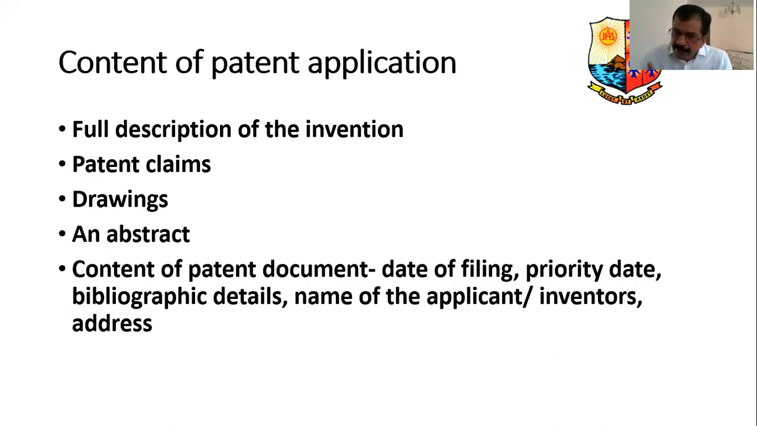What are the bibliographic details? It also may give the bibliographic details, how you have proceeded in your invention, what steps you have taken at various stages. It should contain the details of the applicant, like name of the applicant, address of the applicant, or inventors, who are the people involved in the process of invention. Therefore, now I hope it is clear to you, a patent document is a big thing. A document involving several hundred pages.